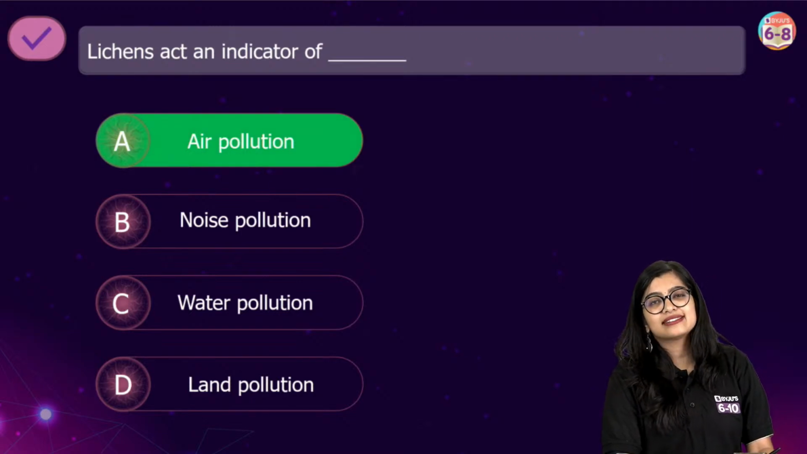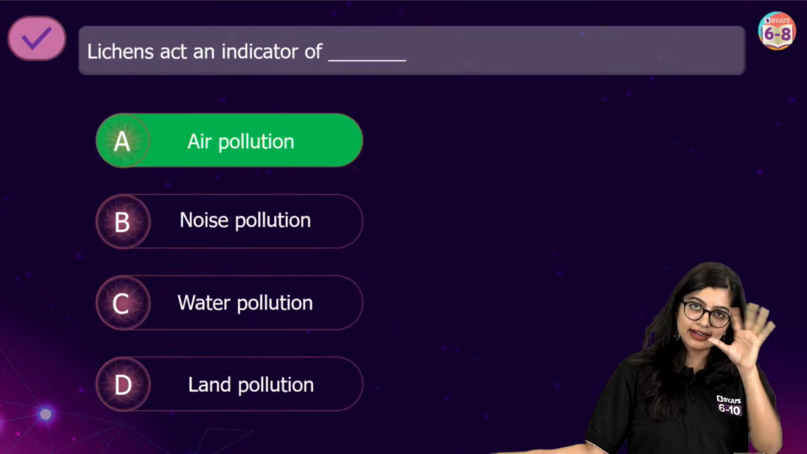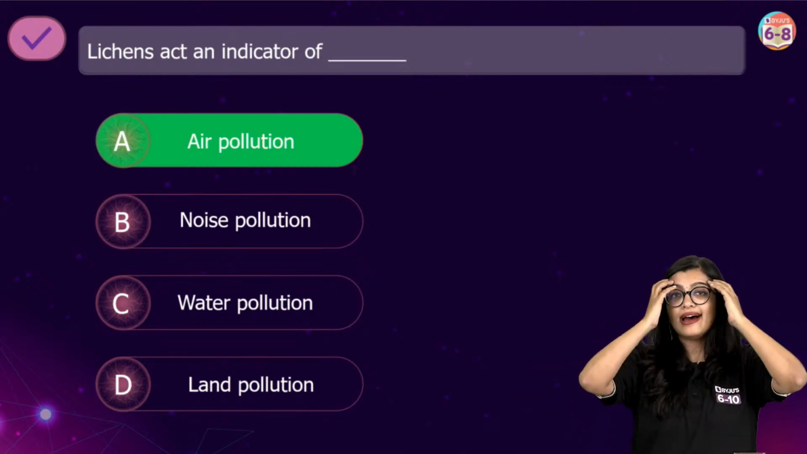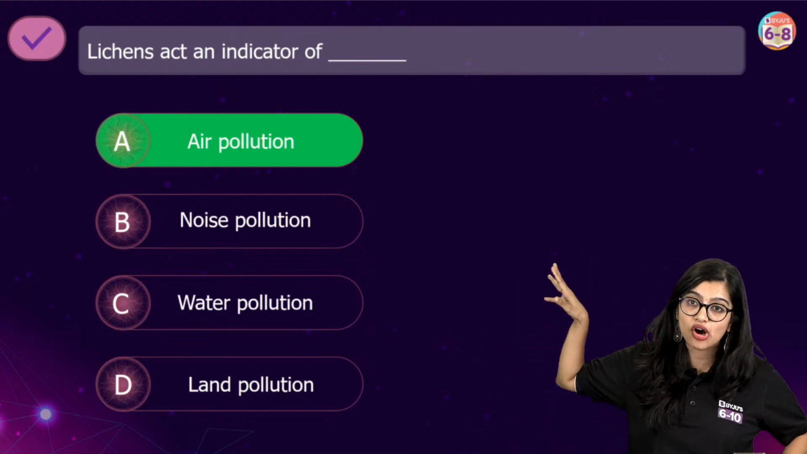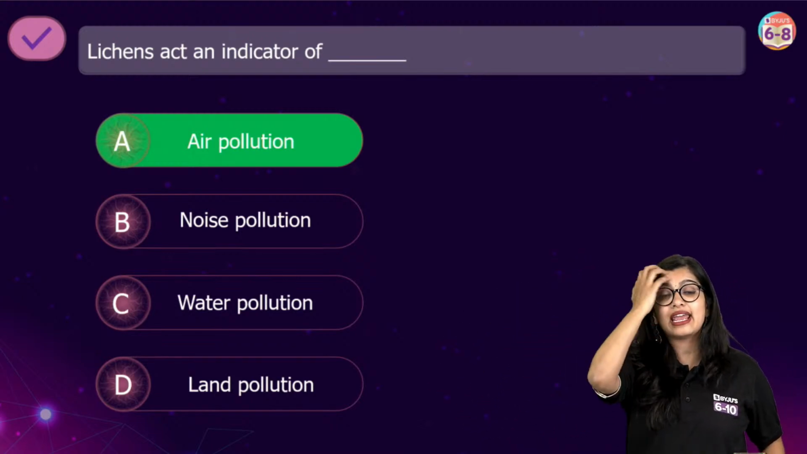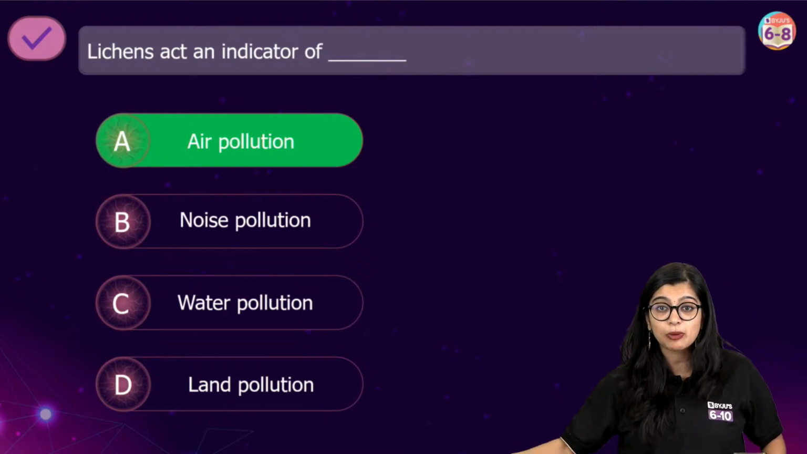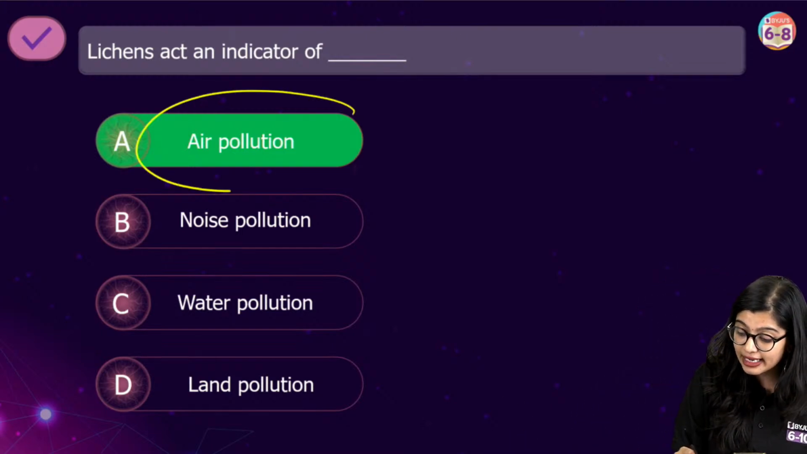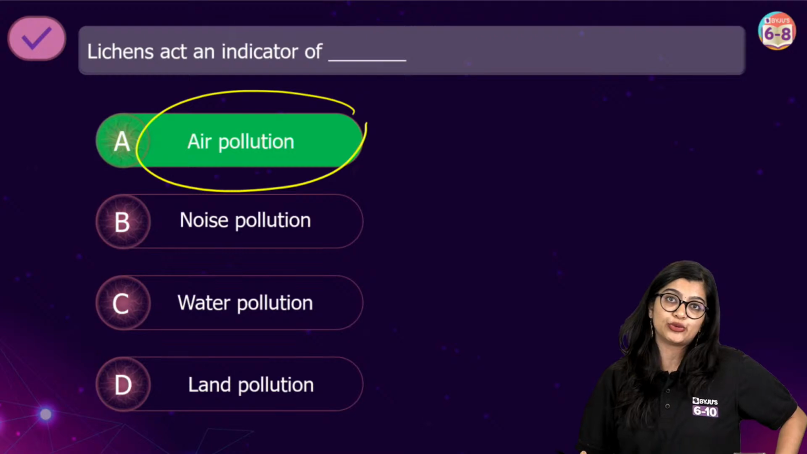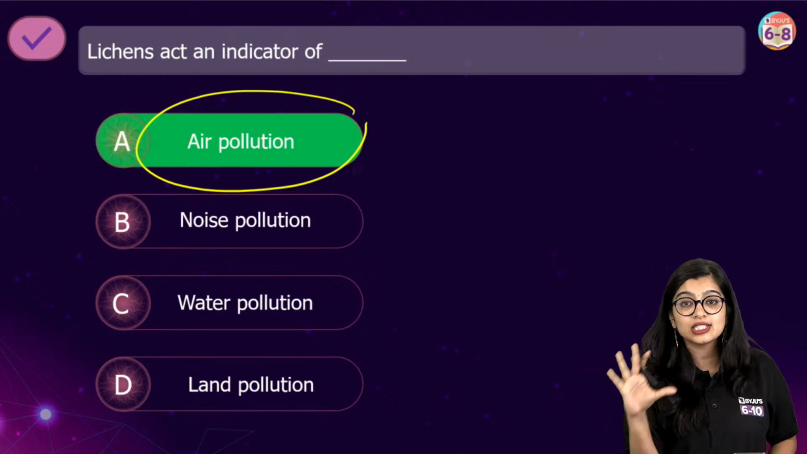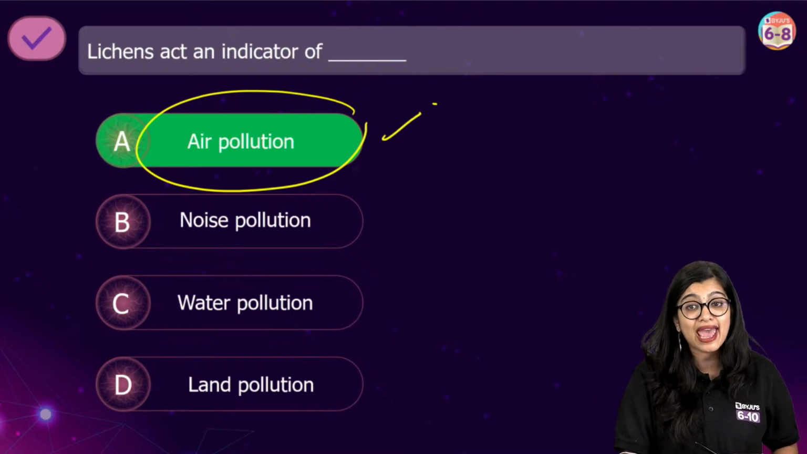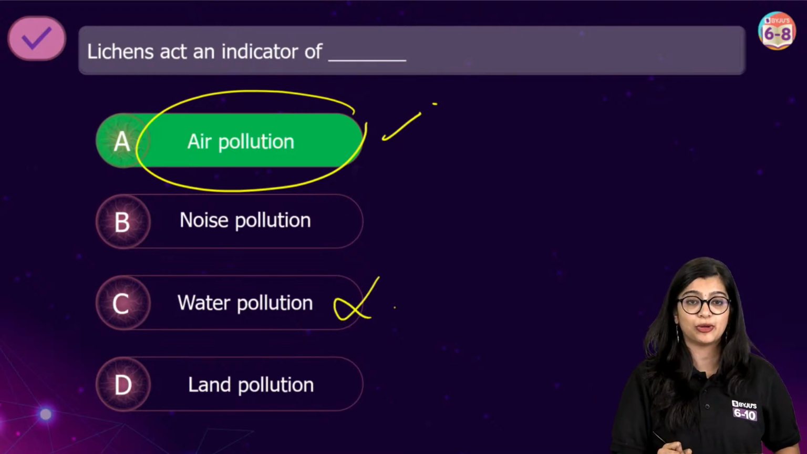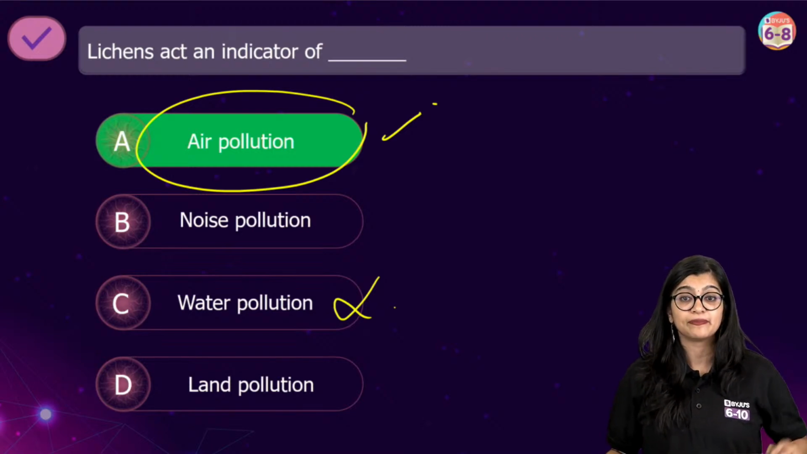Lichens are normally found on the bark of trees or on rocks, and they are indicators of air pollution, not water pollution. So this right here was very, very important.